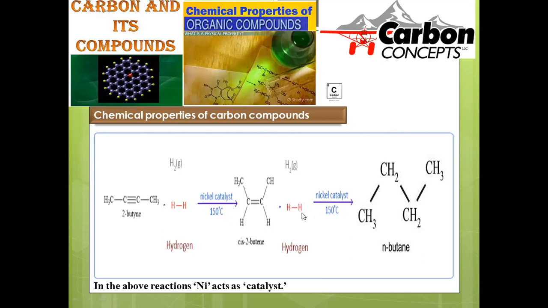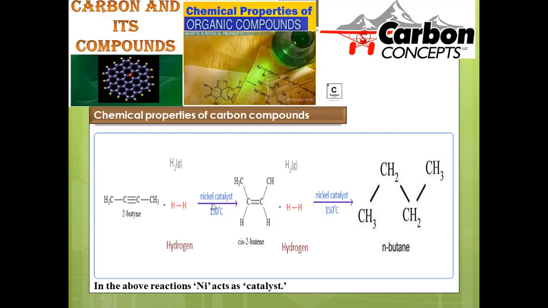One more hydrogen molecule will be added in the presence of the nickel catalyst, hydrogen to one carbon and hydrogen to the second carbon, so it is totally transformed into a saturated compound. No double bond, no triple bond is present finally. Initially we have a triple bond. In one step, it turned into a double bond. In another step, it totally transformed into a single bond compound by the reaction called addition.